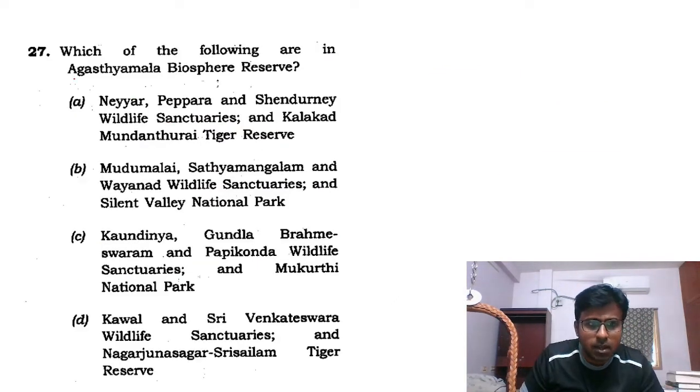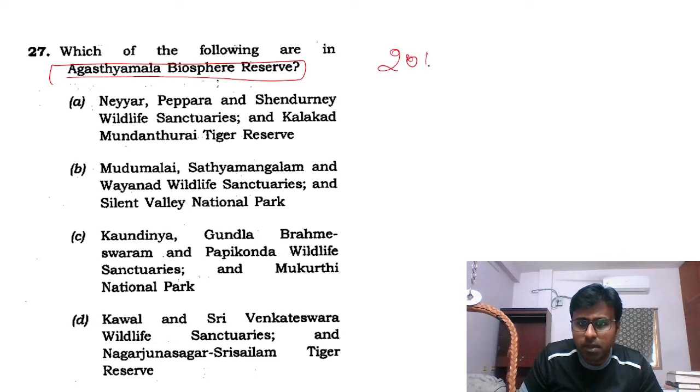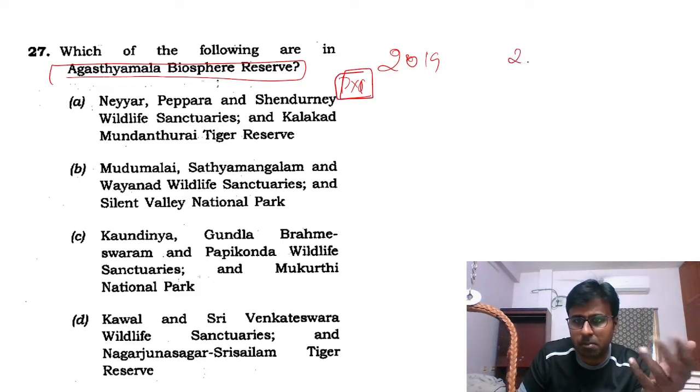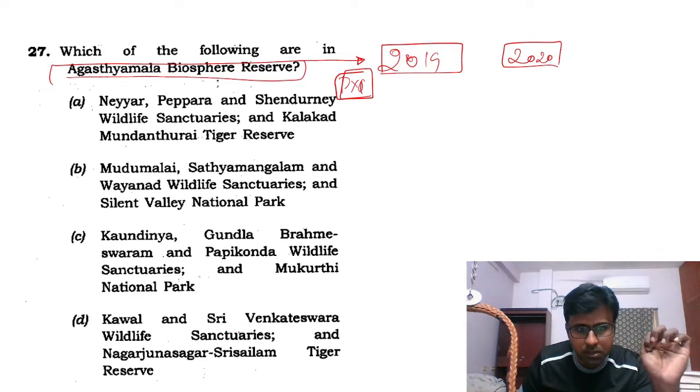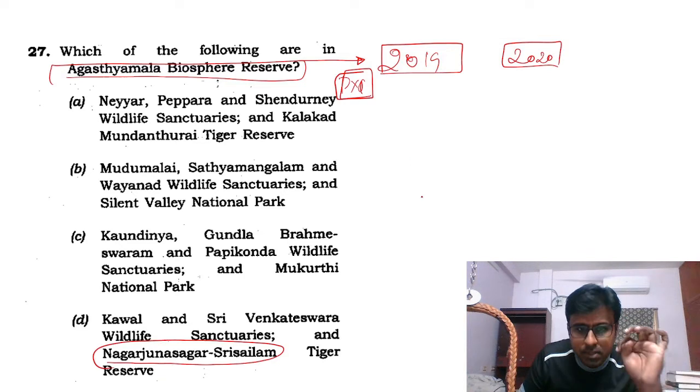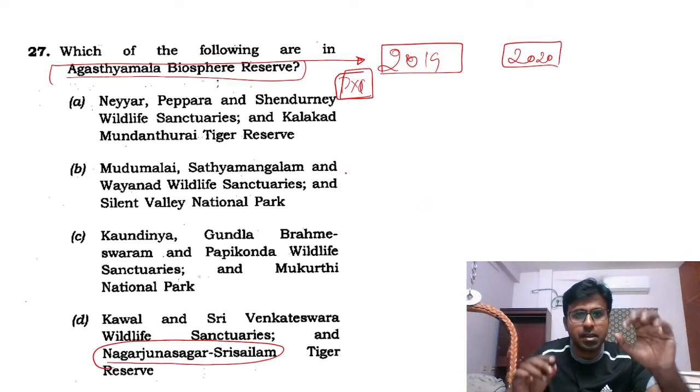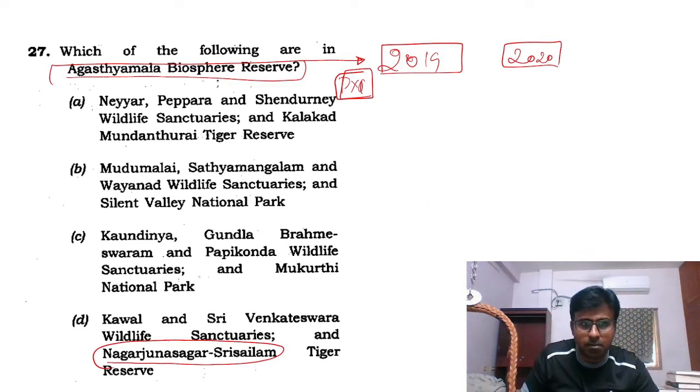And again, I keep repeating, previous year question paper. Many keep asking why someone should read previous year question papers. I will show you an example now. This is the 2019 paper. This question is there, and I will solve it first. Nagarjuna Srisailam Tiger Reserve. This is not in Agastya Malai. Agastya Malai is in Tamil Nadu.